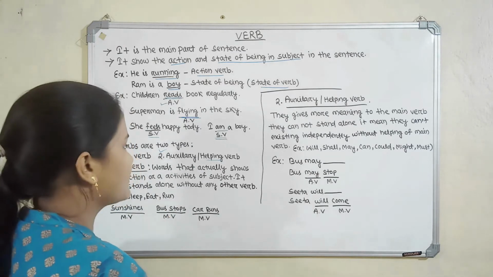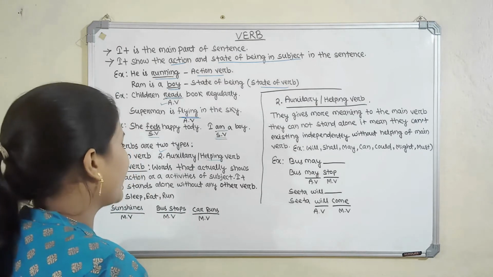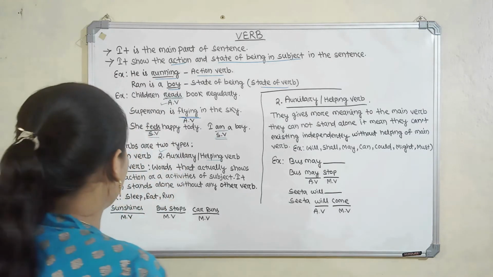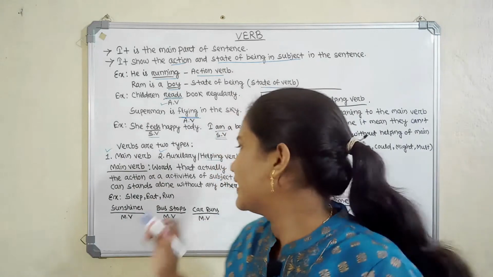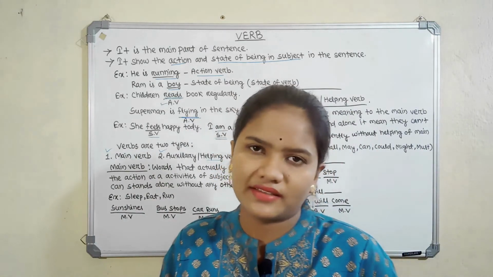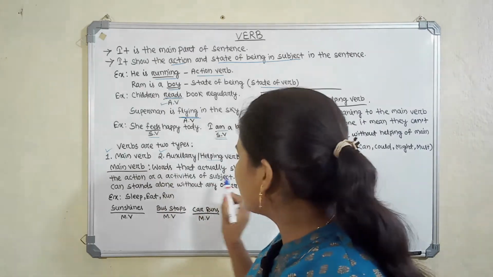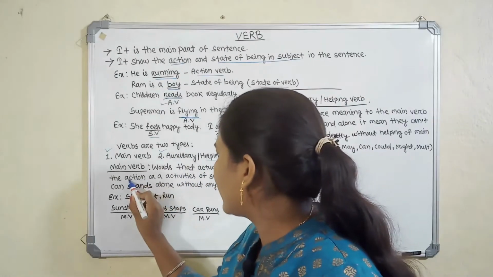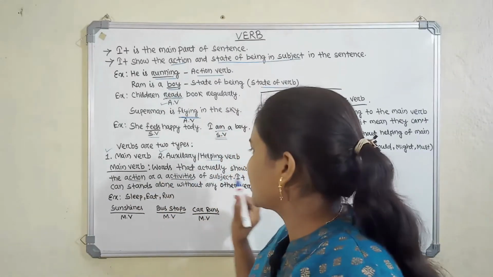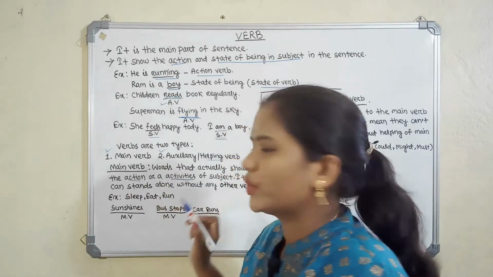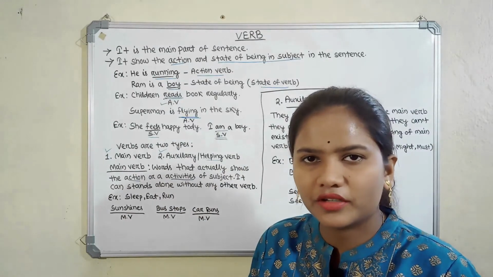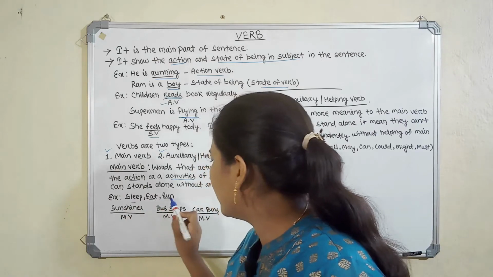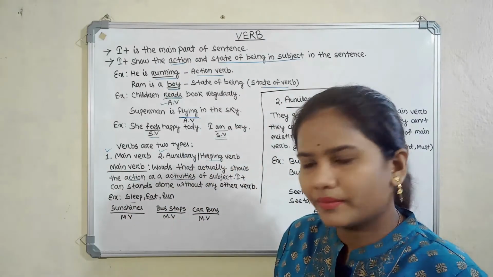Main verb is the word that actually shows the action or activity of a subject. It can stand alone without any other verb. Main verb does not need another verb to exist. It shows only the action or activity of a subject. It can stand alone without any other verbs. Examples like sleep, eat, run are examples of main verbs.